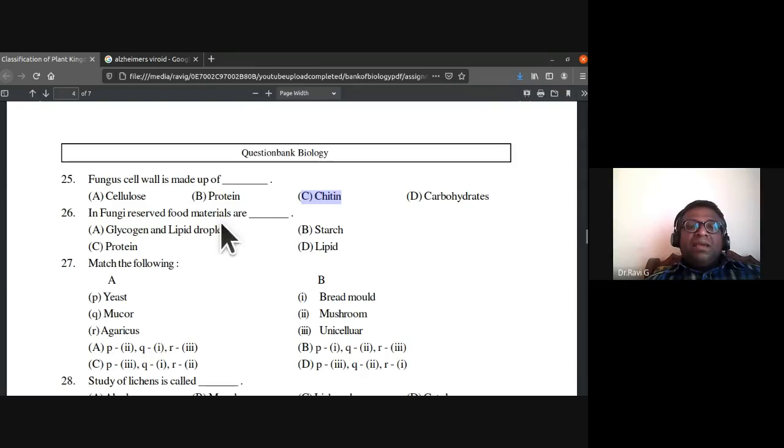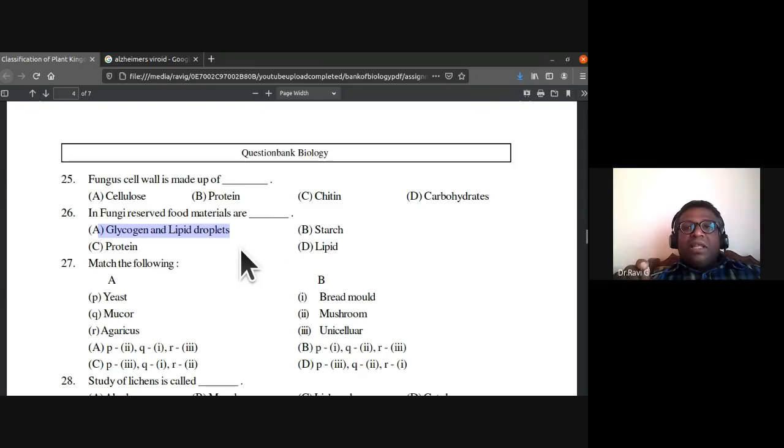In fungi, 26, the reserve food materials are what? Again, this is a unique attribute only to fungi because of which they have been separated from plantae. In fungi, the reserve food materials are glycogen and lipid droplets.